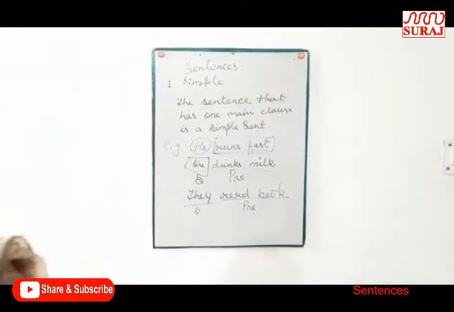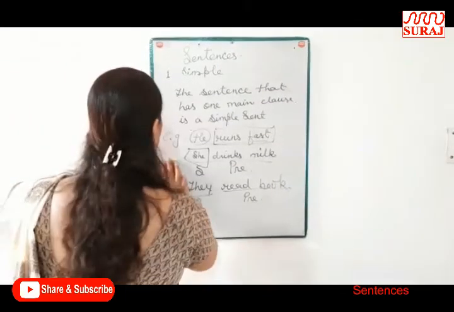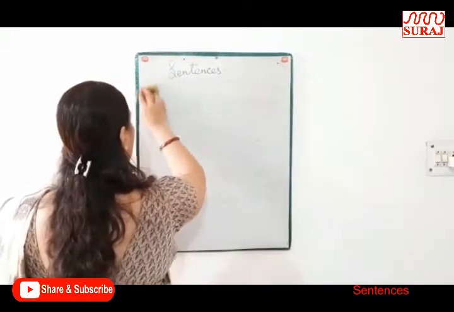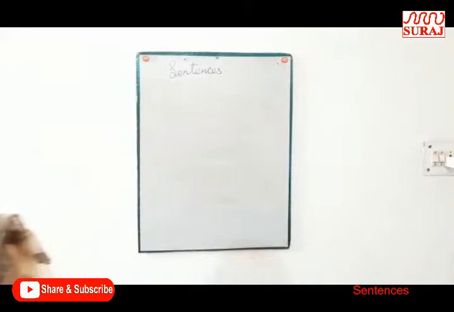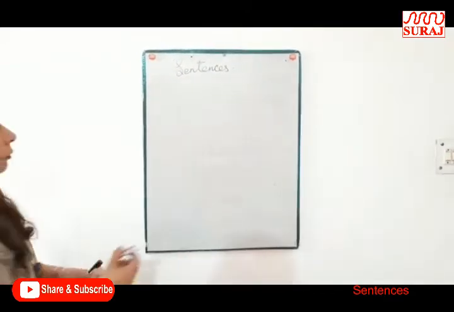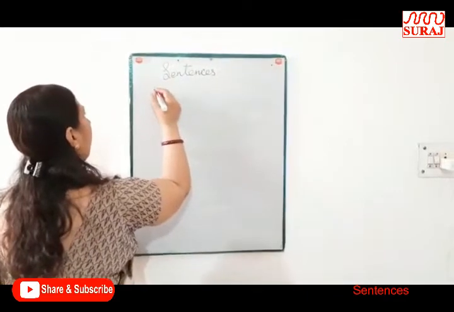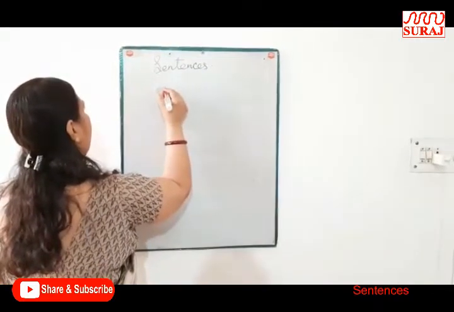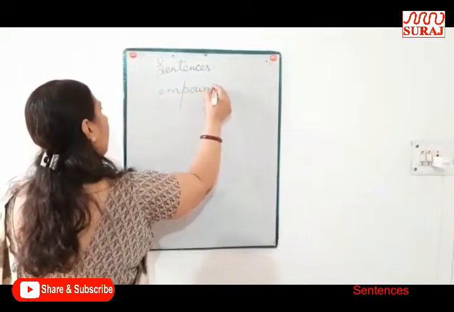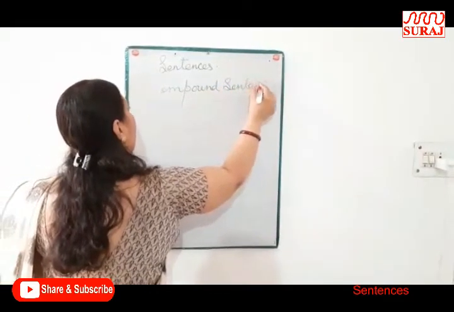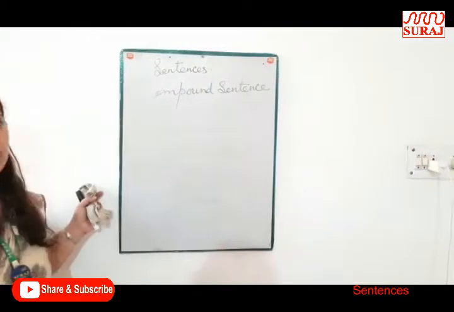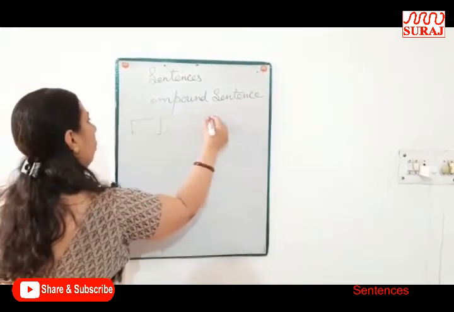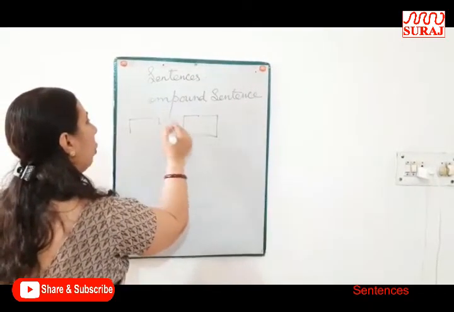So the next one is compound sentence. A compound sentence has two independent or main clauses.